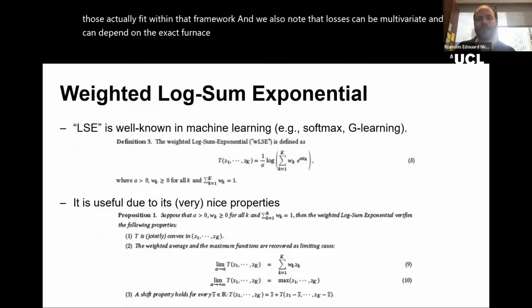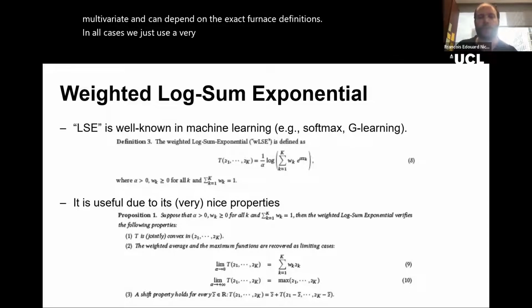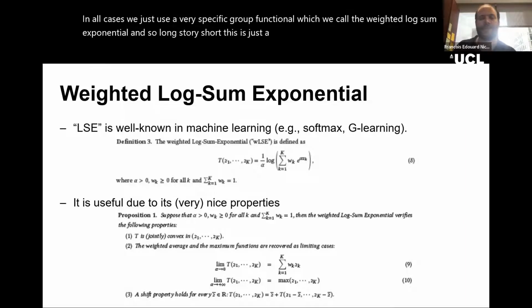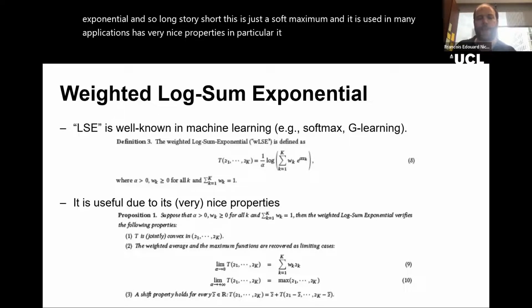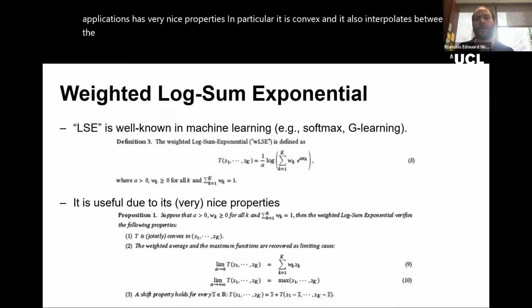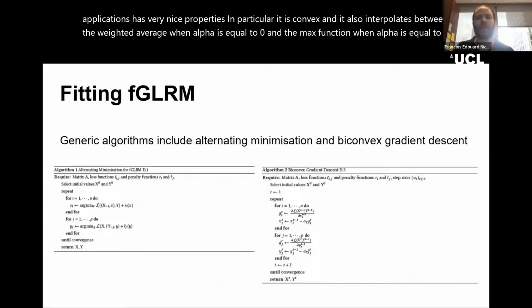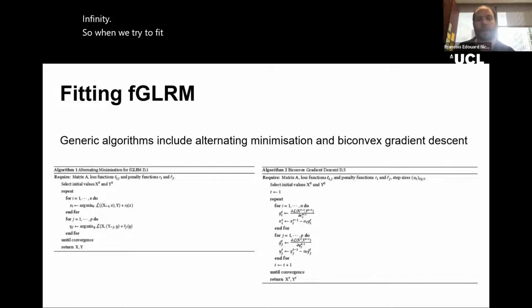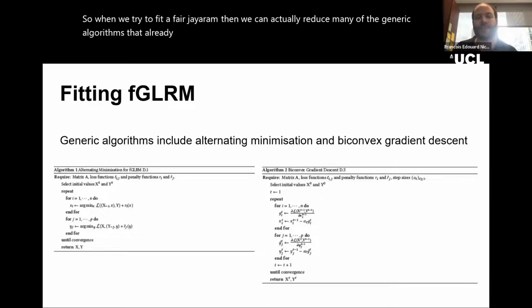In our case, we just use a very specific group functional, which we call the weighted log sum exponential. Long story short, this is just a soft maximum, and it is used in many applications. It has very nice properties. In particular, it is convex. It also interpolates between the weighted average when alpha is equal to 0 and the max function when alpha is equal to infinity. So when we try to fit a fair GLRM, then we can actually reuse many of the generic algorithms that already exist, such as alternating minimization or biconvex gradient descent.